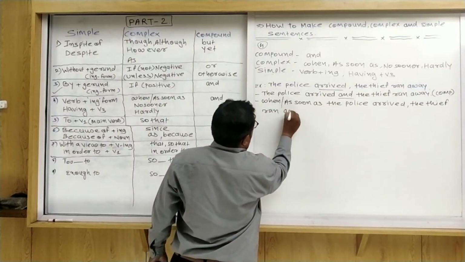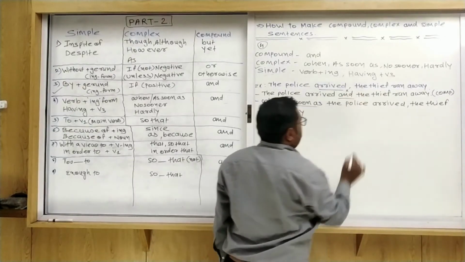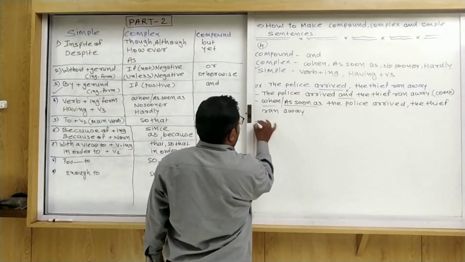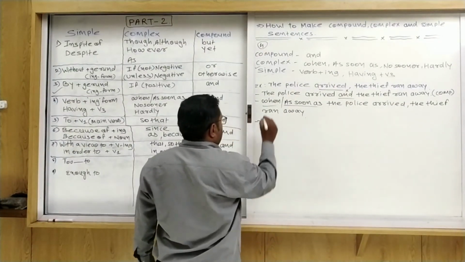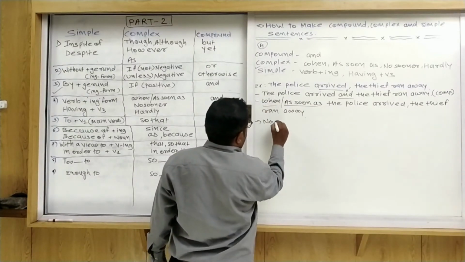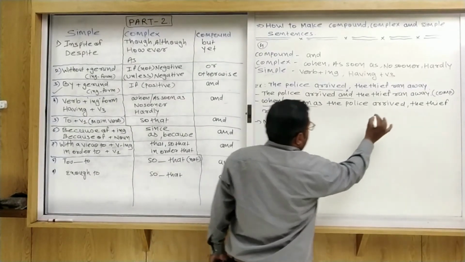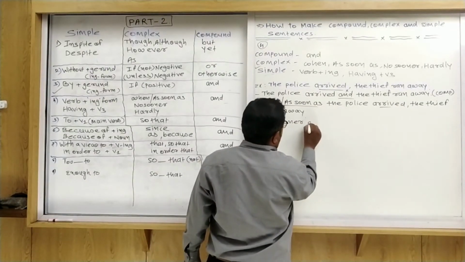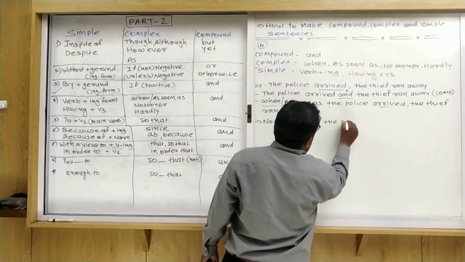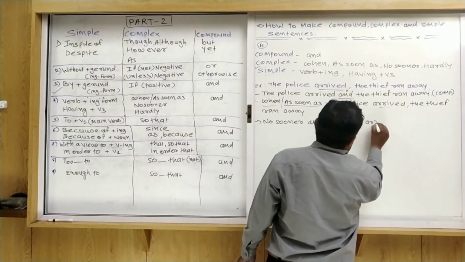Okay, ran away. So when we use when or as soon as, at that time we remove and, that we used as a conjunction. Now the second one, no sooner. When we use no sooner, first of all you remove when or as soon as. No sooner, that is the past tense. So I use here did. No sooner did, what is the subject? Police. So no sooner did the police arrive.